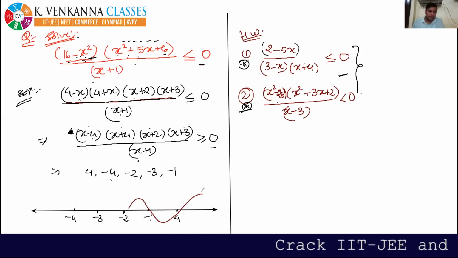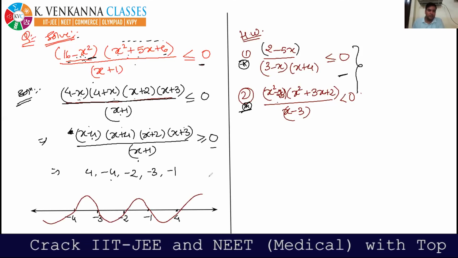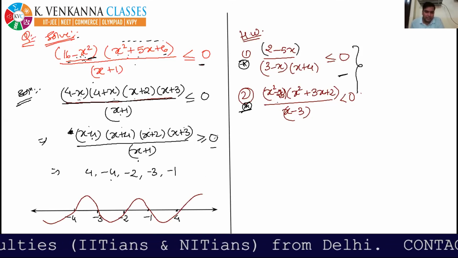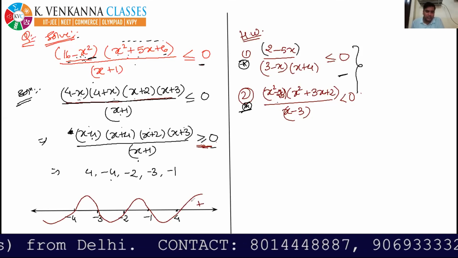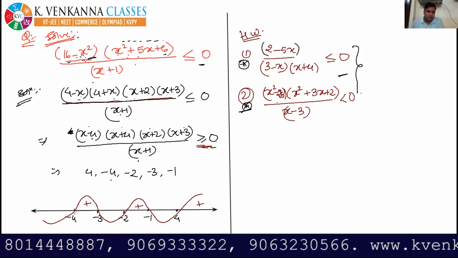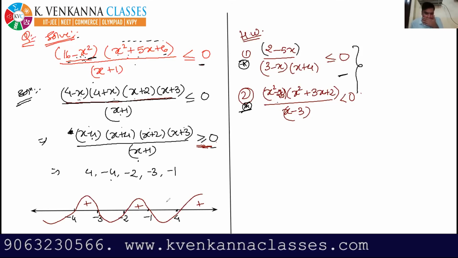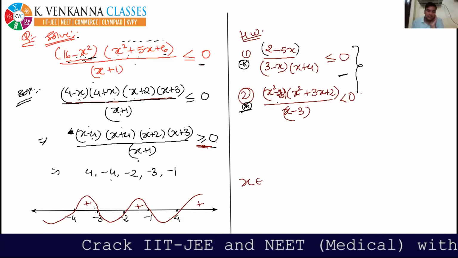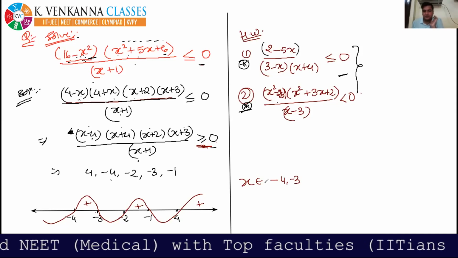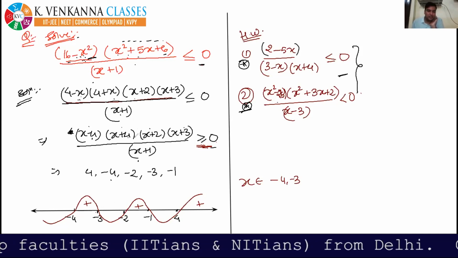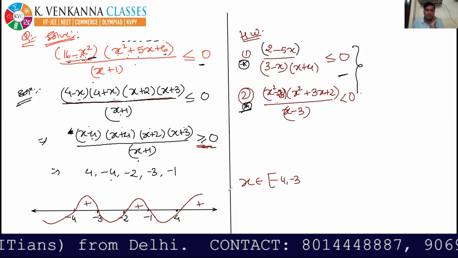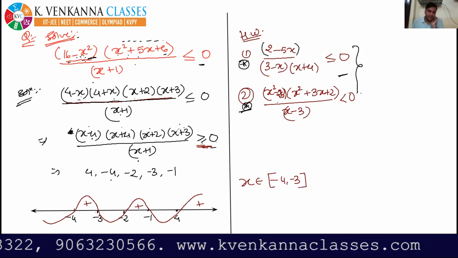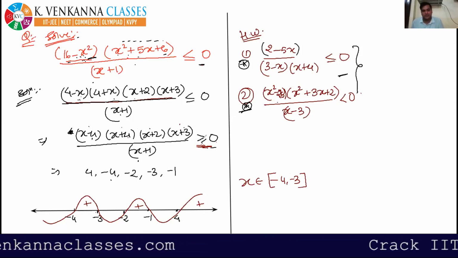So now let's make waves at each critical point. Everyone please focus here. Now you have to take greater or equal to 0, that means you need to take positive. See, the regions where the wavy curve is lying above the number line are positive. So I am going to write the answer here. Minus 4 to minus 3. Minus 4 is in the numerator, which can be 0, so closed bracket. Minus 3 is also in the numerator, so closed bracket. Numerator can be 0, equality sign is there.